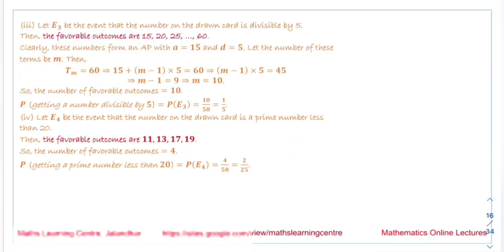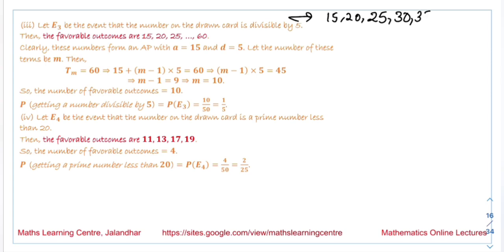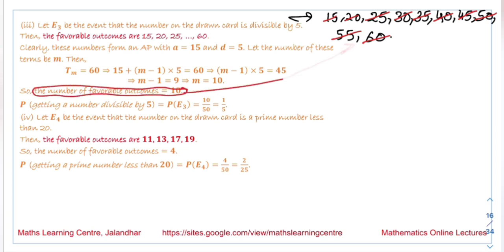Moving on to our next slide, we have the event E3, the event that the number on the drawn card is divisible by 5. So we have the numbers from 11 to 60, and we are talking about the numbers divisible by 5. That will be 15, 20, 25, 30, 35, 40, 45, 50, 55 and 60. So we can count these numbers: 1, 2, 3, 4, 5, 6, 7, 8, 9 and 10 numbers. So the number of favorable outcomes is equal to 10.